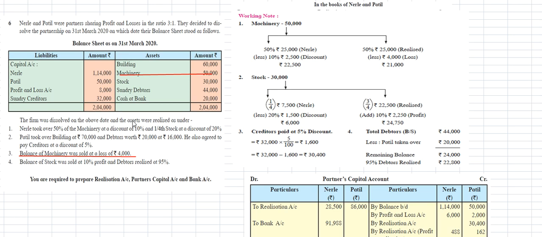And next, the stock amount. Here, 1/4 of the stock at a discount of 20%.